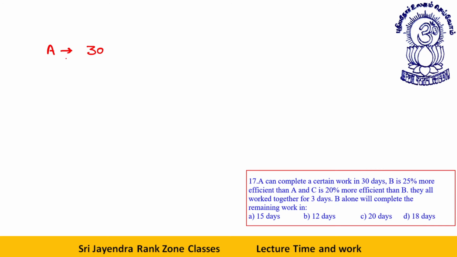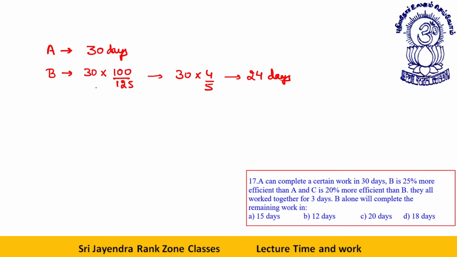B is 25% more efficient than A. See, if B is 25% more efficient than A, then time taken by B will be what? Speed of B will be 125 by 100. So time will be 100 by 125. So this is 30 into 4 by 5, or you can say 24 days. This is the time by B. This is the time by A.